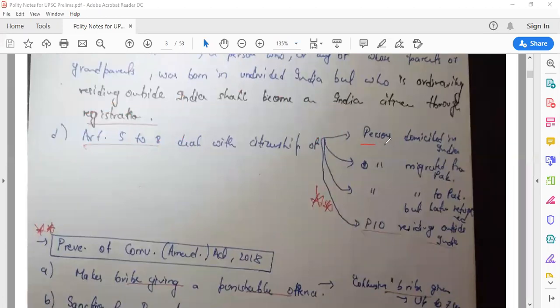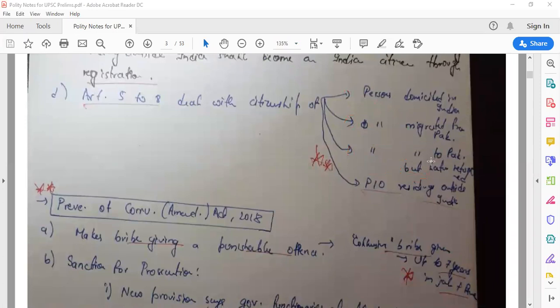So these are the four classifications: persons who are domiciled in India. The second scenario is persons who migrated from Pakistan. The third scenario is persons who migrated to Pakistan but later returned. These people were also provided citizenship, and Article 5 to 8 also talks about them. And the fourth scenario is PIO, that is, persons of Indian origin residing outside India. So they deal with the citizenship of these four categories: persons domiciled in India, persons migrated from Pakistan, persons who migrated to Pakistan but later returned to India, and persons of Indian origin residing outside India.